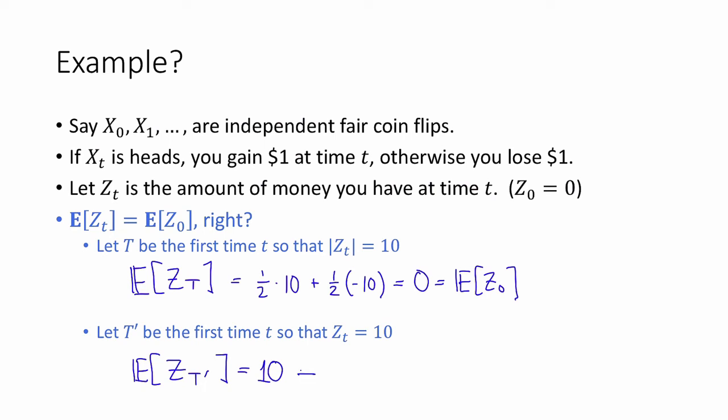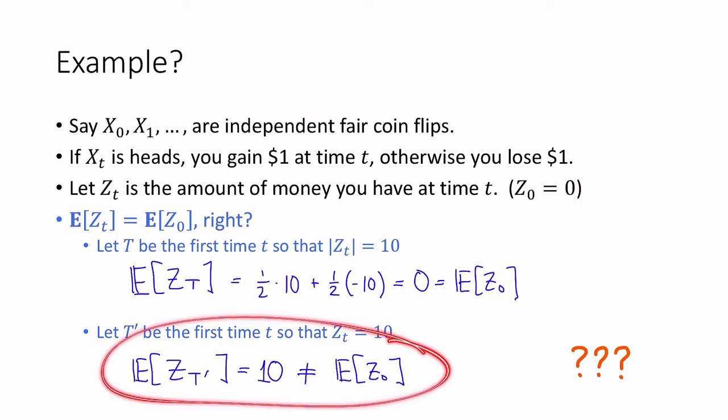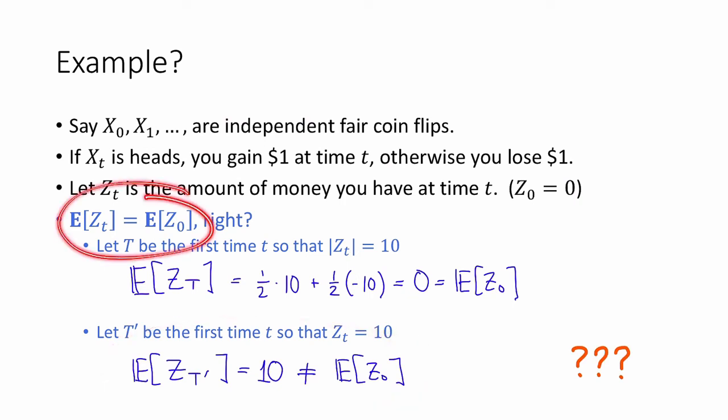In particular, this is not equal to the expected value of z0, which is 0. So what's going on here? This does not seem to conform with this statement that we just proved. If it's not clear to you what's wrong with this, pause the video now and figure it out.